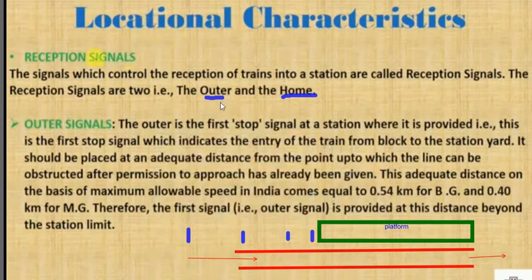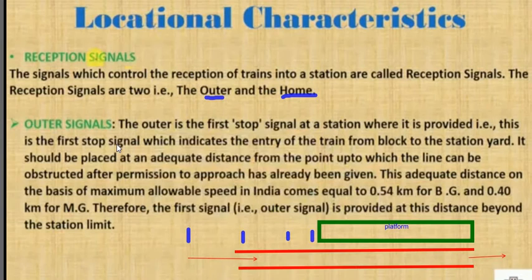So first, what is an outer signal? The name itself indicates it. Outer means outside the station. You might have heard the term that the train is standing on the outer. You might have traveled by train and seen that before approaching a railway station, the train usually stands 0.1 to 2 kilometers before the station. Why does the train usually stand there? Because it does not get the green signal.